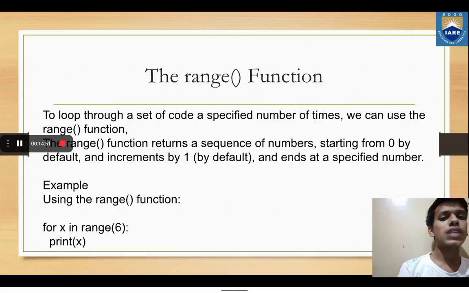The range function, as we have discussed already, we can use in a for loop also, to loop through a set of code a specified number of times. The range function returns a sequence of numbers starting from 0 by default and incremented by 1 by default, and ends at a specified number that we have to mention. Example, using the range function, for x in range 6. Here we have not given any starting value and step value, so by default it will take the starting value as 0 and the step value as 1. So print x means it will print numbers from 0 to 5.